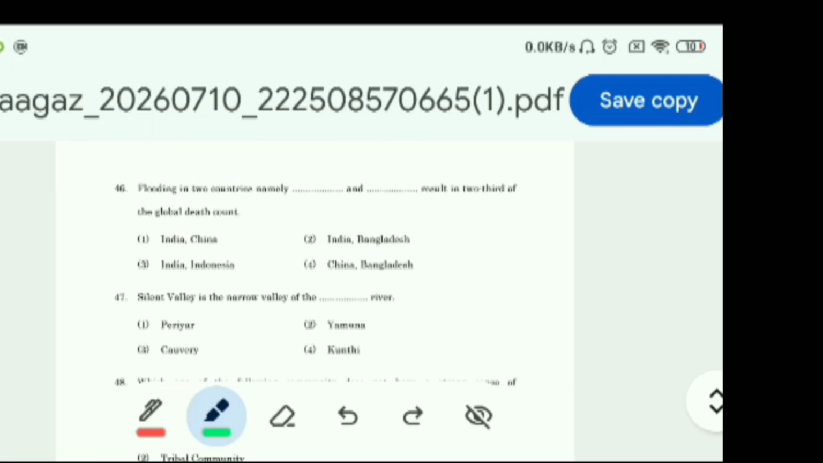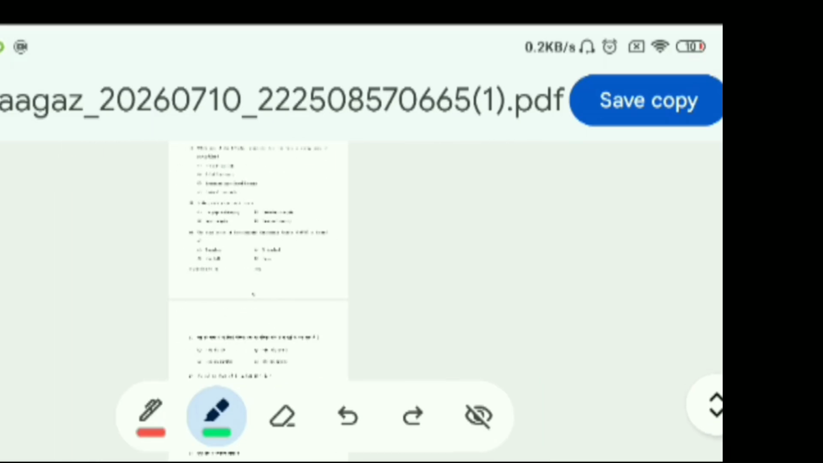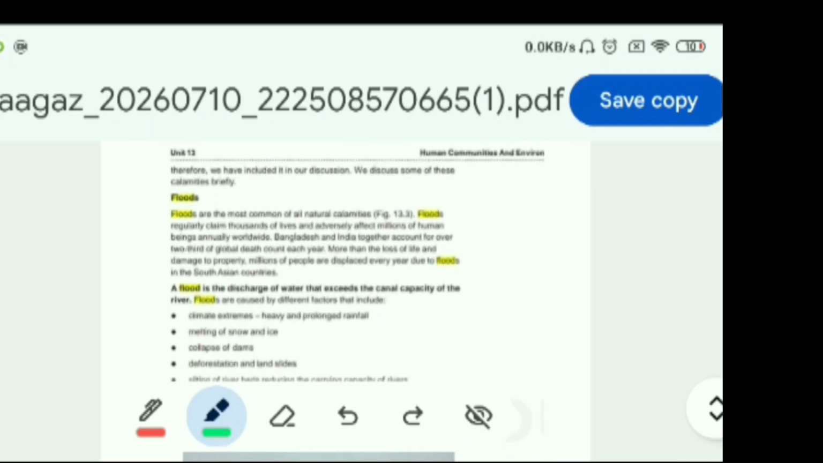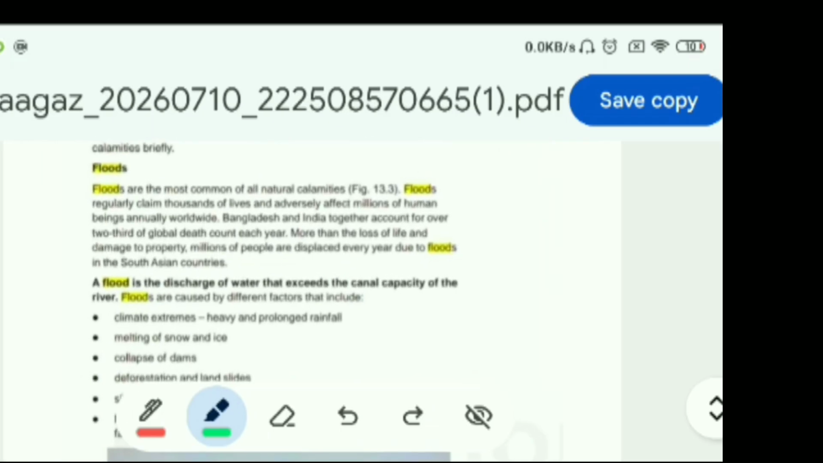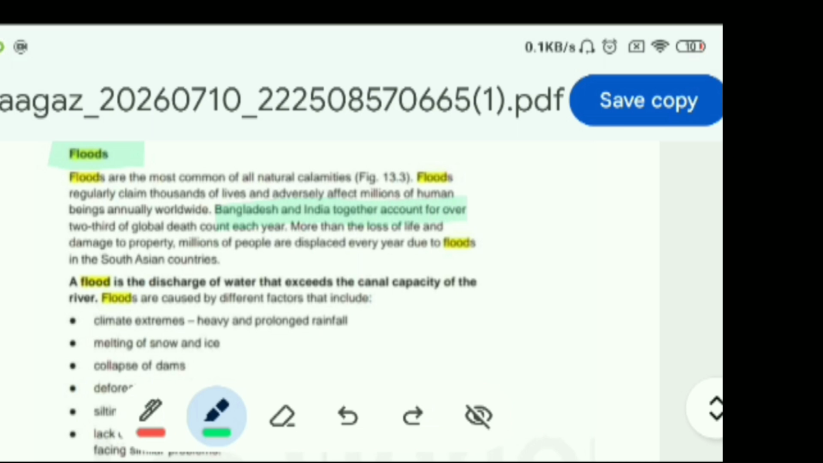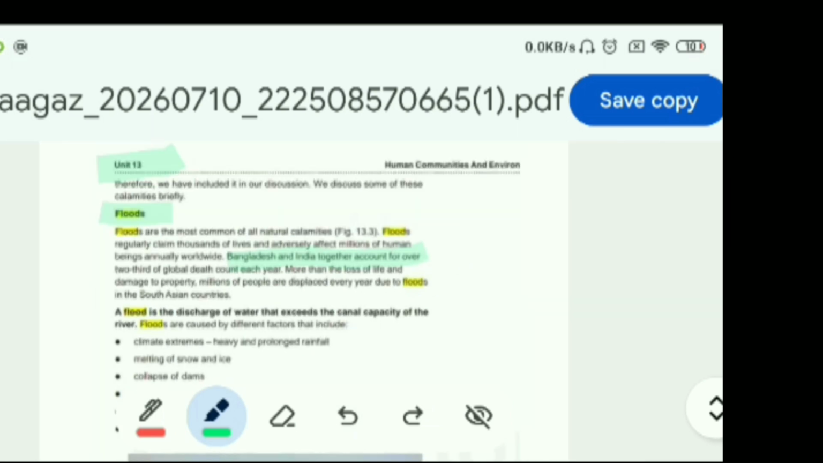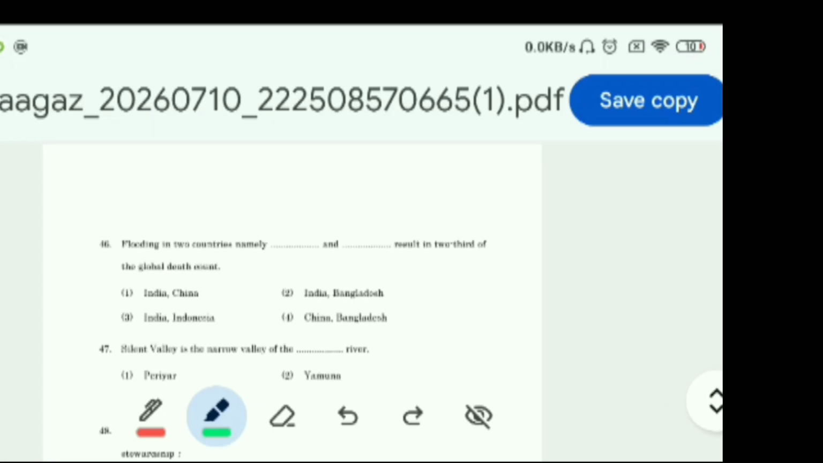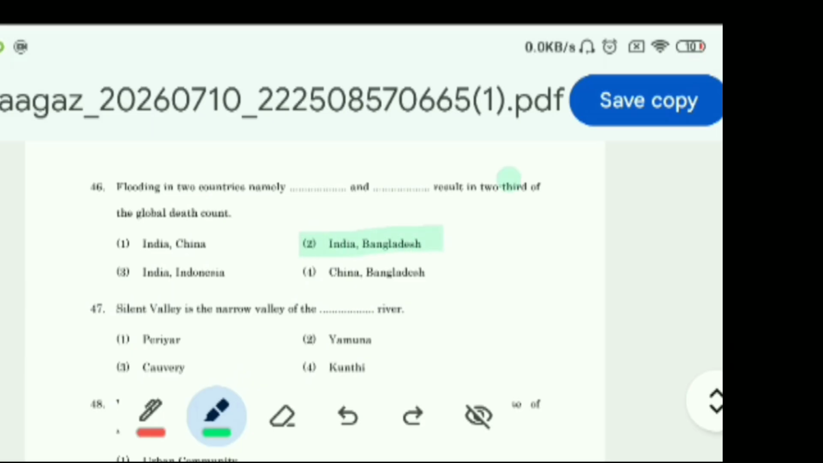Now question 46, flooding in two countries, namely dash and dash, results in 2/3 of the global death count. Options are India, China; India, Bangladesh; India, Indonesia; China, Bangladesh. Now this answer we can find in unit 13, floods. In the paragraph on floods, we can see Bangladesh and India together account for over 2/3 of the global death count each year. So India and Bangladesh is the answer. In second option, India and Bangladesh is the correct answer.